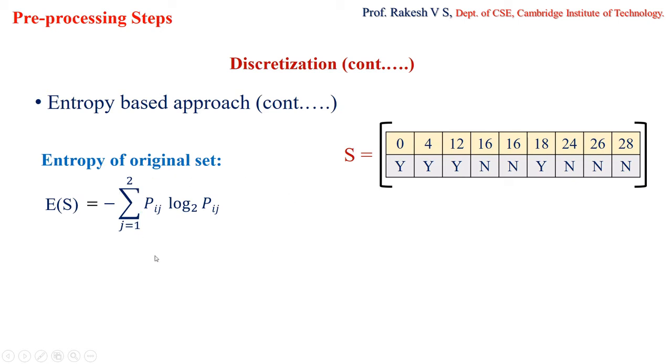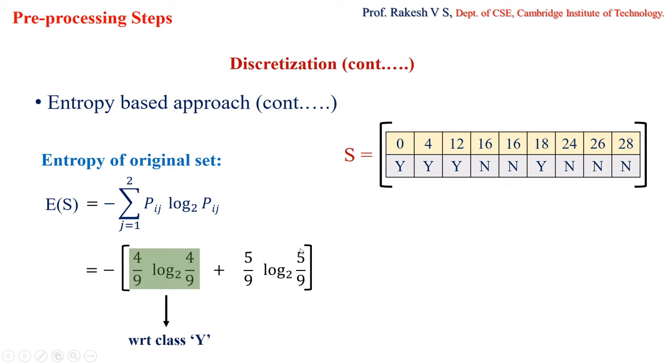Now when I expand this, this is how I expand it. See this part here, this is for the class Y, and this part here is for class N. Now just listen, I'll tell you how I got this. When we saw the formula, Pij is nothing but Mij divided by Mi, correct? What was that Mij?